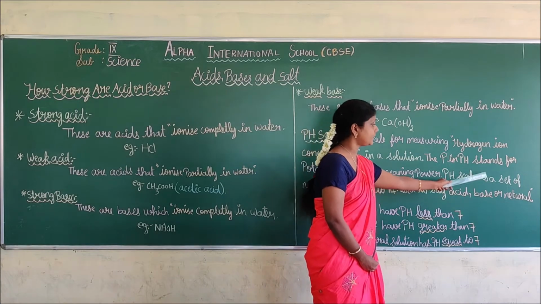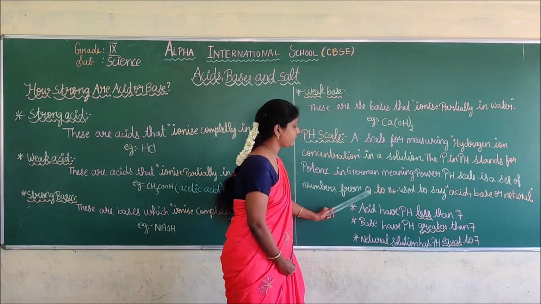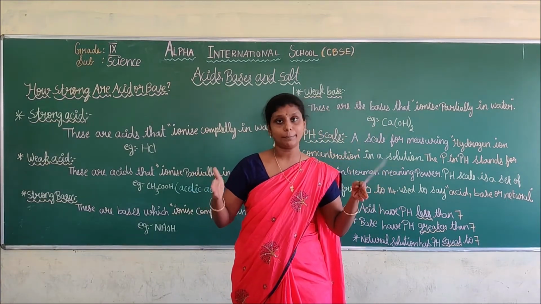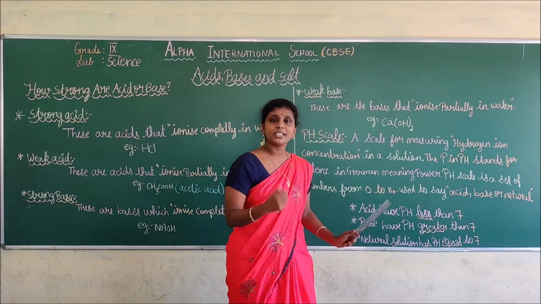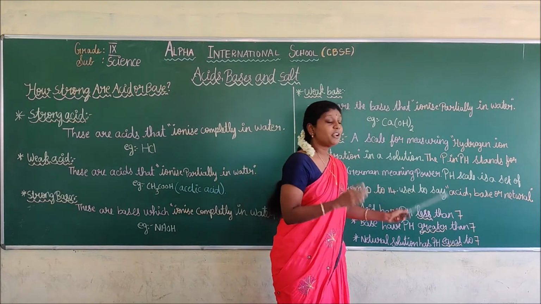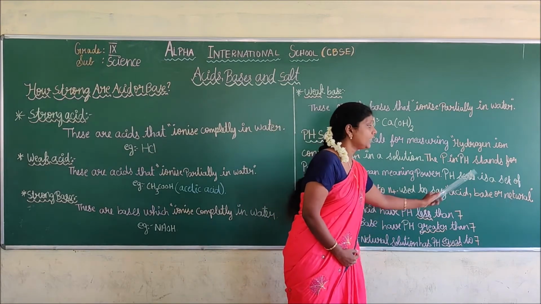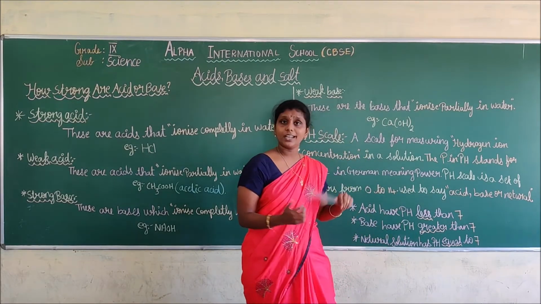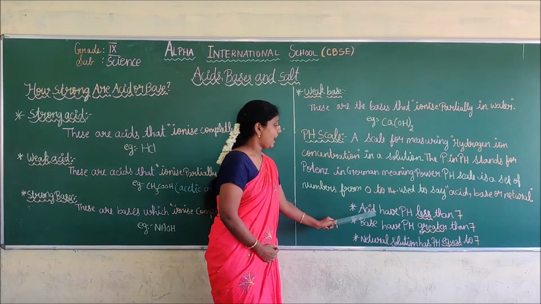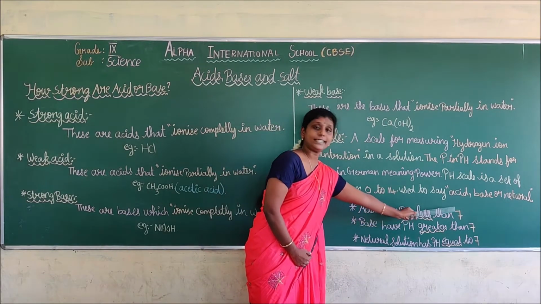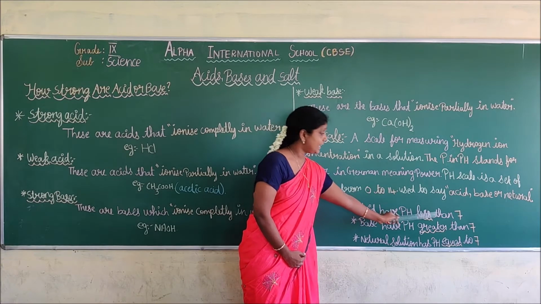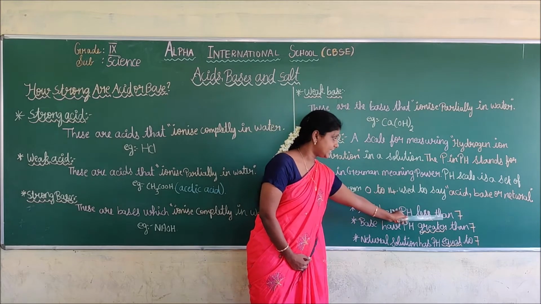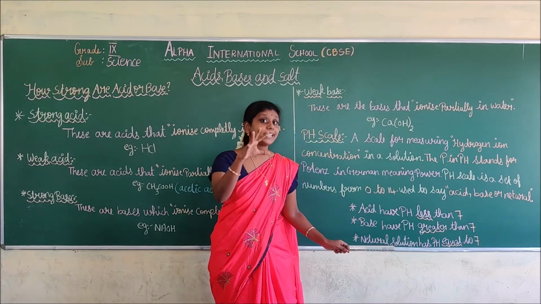This pH scale is a set of numbers from 0 to 14. Why are we using this pH scale? It is used to say whether the given solution is acid, base or neutral. Do you understand, students? See, acids have pH less than 7. That we call an acid. If any solution is less than 7, you can confirm that some acid is present in it.